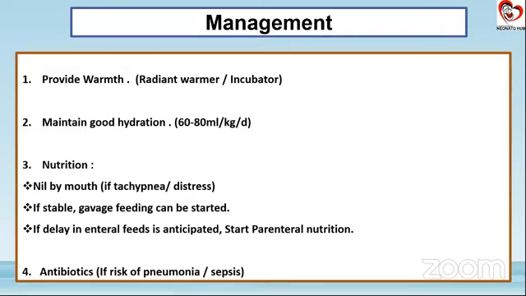Always look for temperature. For extreme preemie babies, you may have to use a polyethylene bag in the labor room itself to prevent the insensible water loss. Also, you dry the baby. You don't want any degree of hypothermia coming in. You maintain a good hydration for the baby. 60 to 80 ml, which I have mentioned here, is for a term baby.